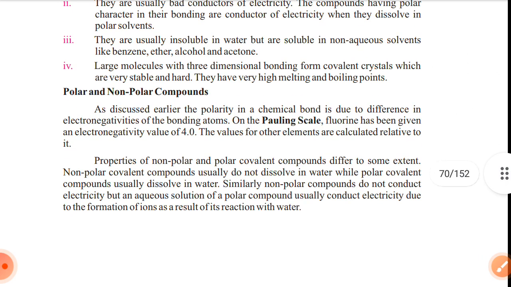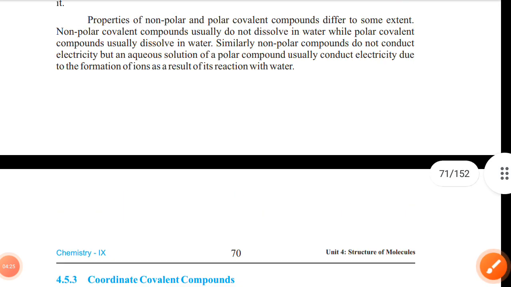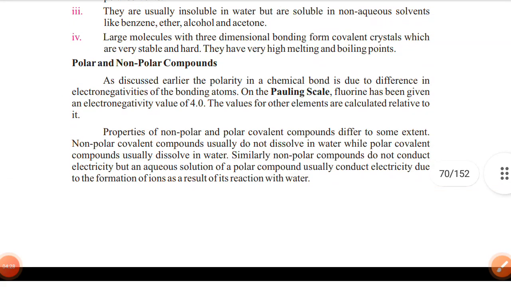Large molecules with 3D bonding or 3-dimensional bonding form covalent crystals which are very stable and hard. They have very high melting point and boiling points. Okay, here we are talking about large molecules, so you do not mix it up. Then we have polar and non-polar compounds.